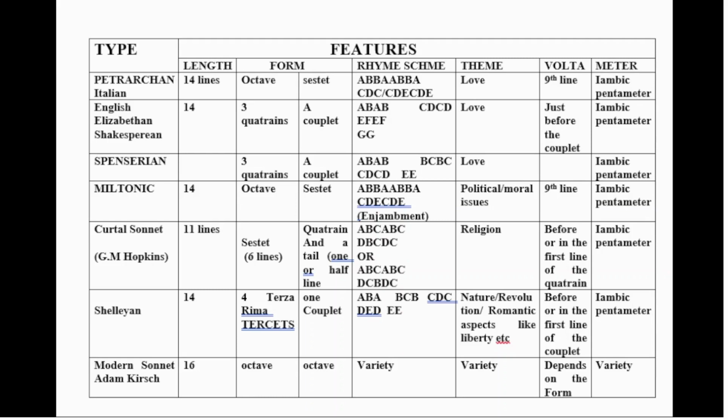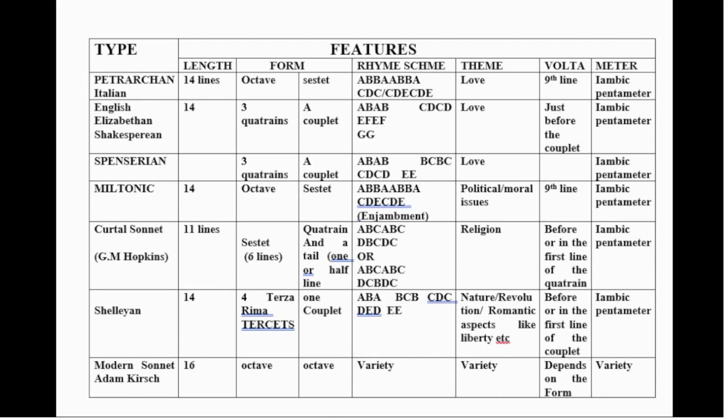The third type of sonnet is Spenserian sonnet. The fourth one is Miltonic, and the fifth one is curtal sonnet, which was invented by G.M. Hopkins. The sixth type of sonnet is Shelleyan. The seventh one is the modern sonnet.